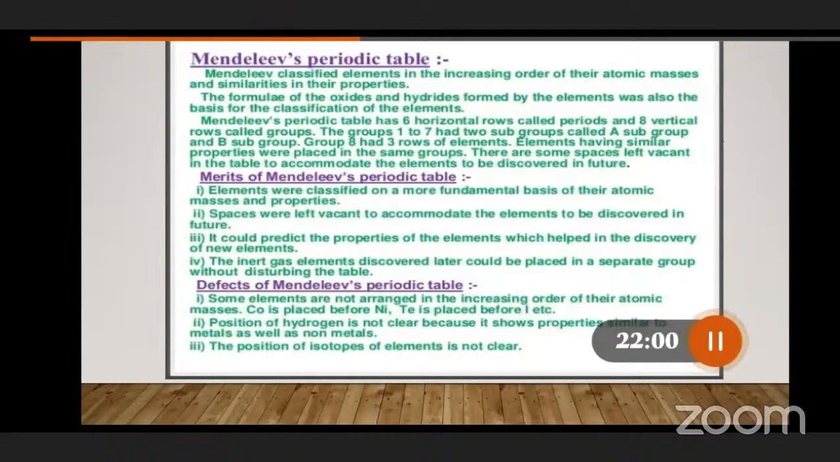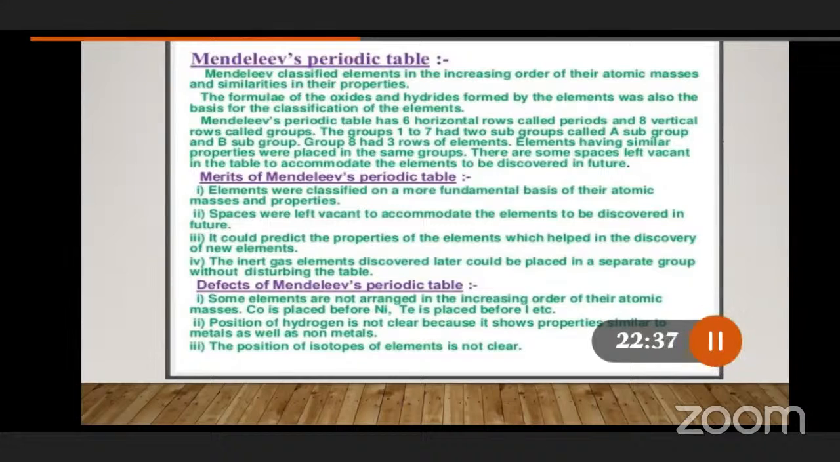Once again, students, remember, we have already completed why we need to classify the elements. That's the first thing. Second is Dobereiner's law of triads, and we have also completed John Newlands' periodic table. Those two have some drawbacks, because of that a new scientist came into the theory. He was Mr. Mendeleev. Mendeleev classified the elements in the increasing order of their atomic masses.